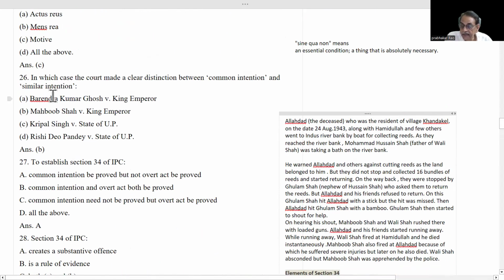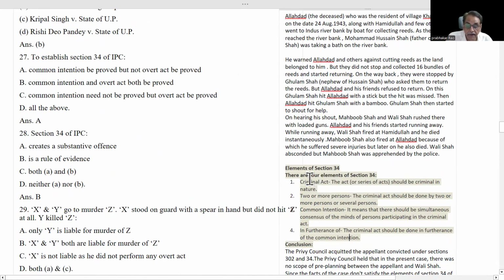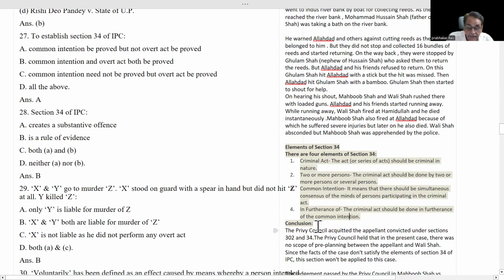Now the answer for Section 26 is Mehboob Shah versus King Emperor. Here the distinction between common intention and similar intention has been laid down by the Privy Council. This is also important. You remember this: this case was decided by the Privy Council in 1945.